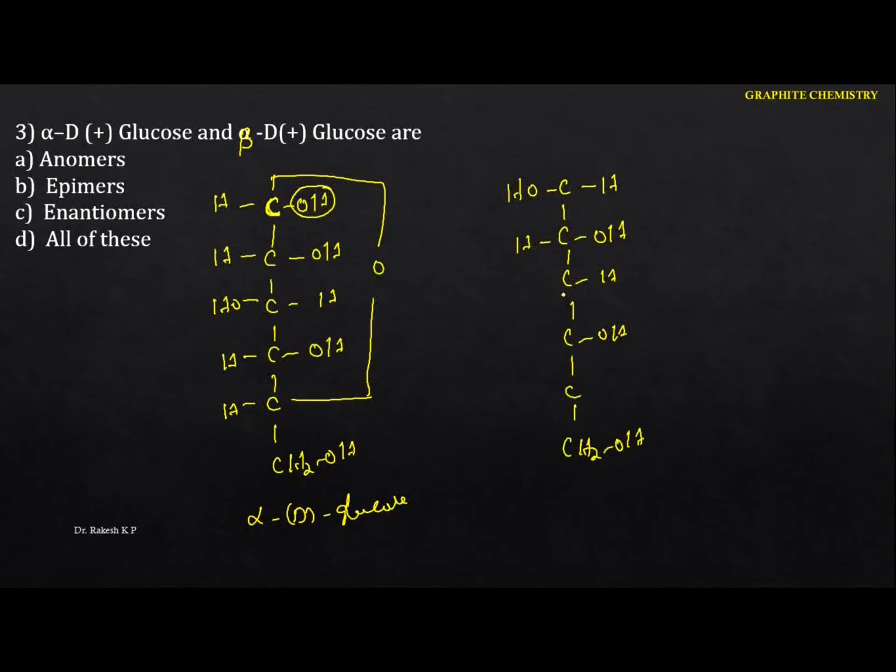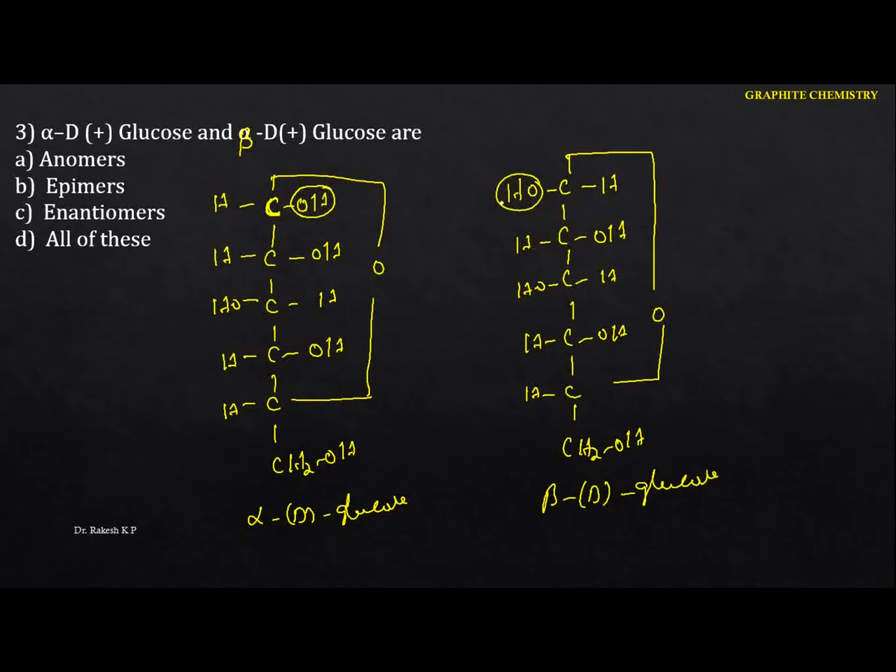Okay, just go to this one here. This is the OH, this is the H, this is the H. Okay, just go to this one. Now here the OH is on the left hand side, hence what you are going to call it is beta D glucose. Now this is what you are going to call the anomer.